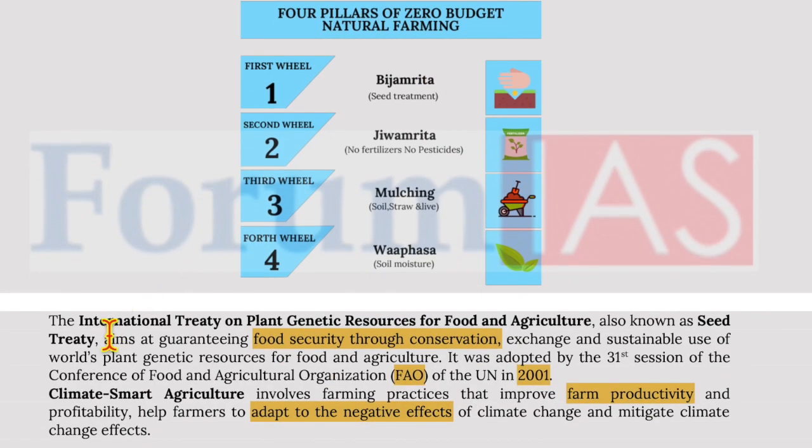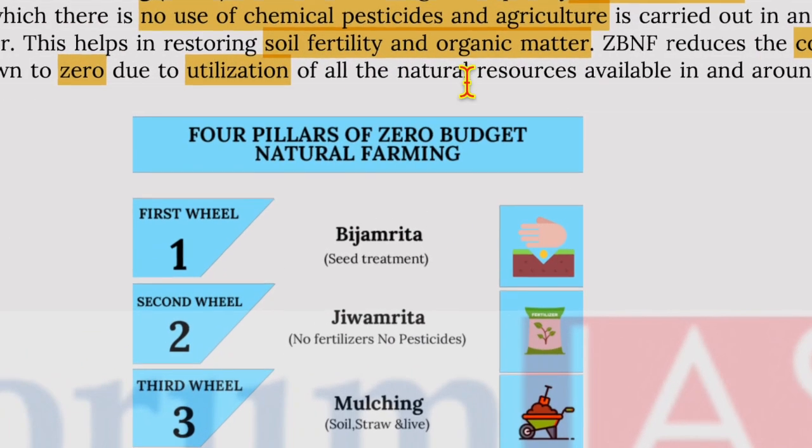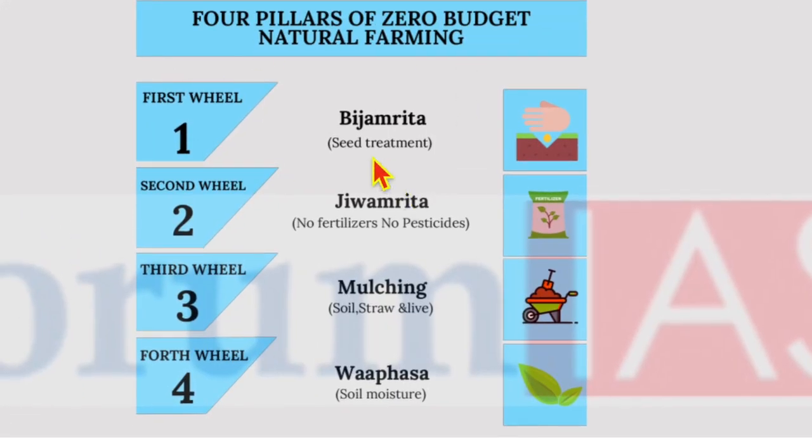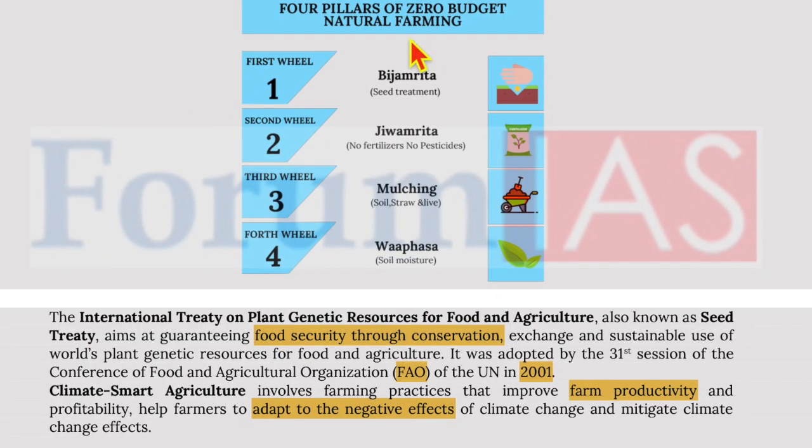The International Treaty on Plant Genetic Resources for Food and Agriculture, also known as Seed Treaty, aims at guaranteeing food security. Let's look at the 4 pillars of zero budget natural farming. The first pillar is the Beej Mitra, which is seed treatment. Jeev Mitra, which is not using any fertilizers, not using any pesticides. Mulching, that is soil, straw, and live compost. Then we have Whapasa, that is soil moisture. These are the 4 pillars of zero budget natural farming.